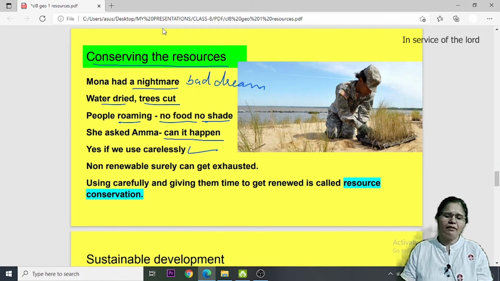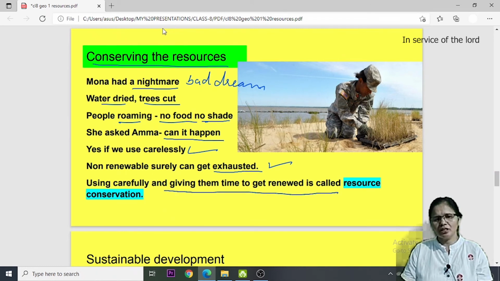If we are very careless in their use, then non-renewable resources can surely get exhausted, and then we will not find anything to use in future. So using them carefully and giving them time to get renewed is called resource conservation. If we are using resources carefully and giving them time to replenish, it means we are doing resource conservation.